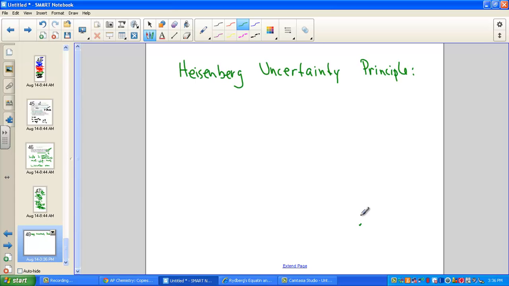Werner Heisenberg, he's a German physicist who was proposing that the dual nature of matter places fundamental limitations on how precisely we can know the location and the momentum of any object at a specific snapshot in time. So this is what's known as the Heisenberg's uncertainty principle. When it's applied to the electron in an atom, it simply states that it is impossible for us to know simultaneously both the exact momentum of an electron and its exact location in space. The Heisenberg's uncertainty principle you'll be asked to define.